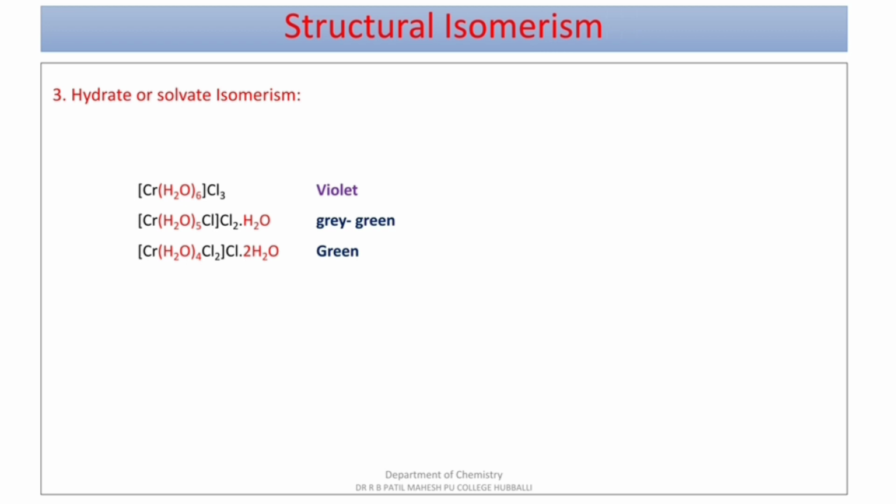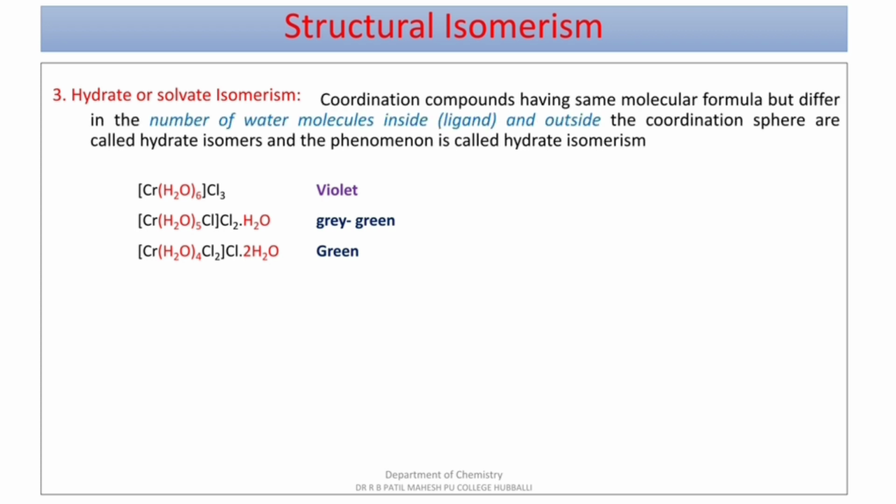3 examples. In the first case, there are 6 water molecules as a ligand. Second case, 5 water molecules as a ligand, and in the third case 4 water molecules as a ligand. So as the number of water decreases, there is a different color formation and which come under hydrate or solvate isomerism. Moving to the definition, coordination compounds have same molecular formula but differ in the number of water molecules inside as a ligand and outside the coordination sphere are called hydrate isomers, and the phenomenon is known as hydrate isomerism.